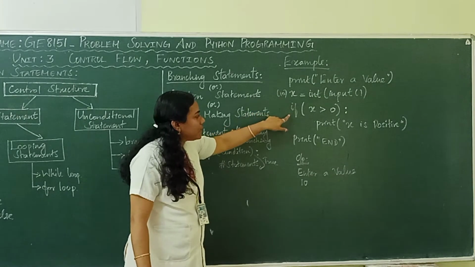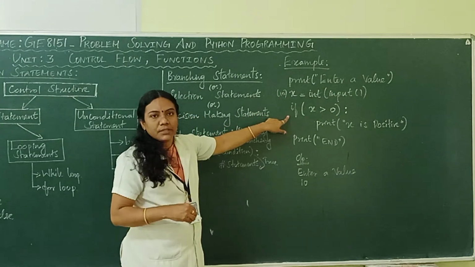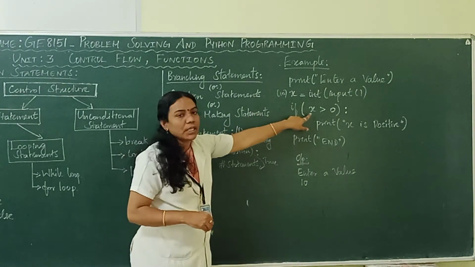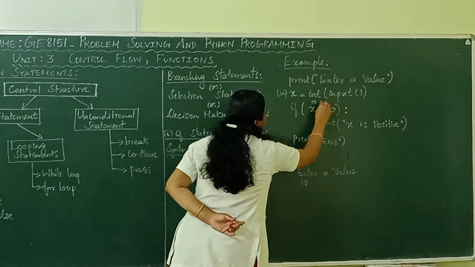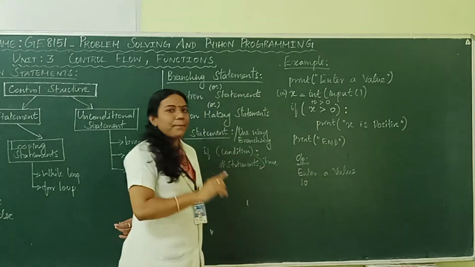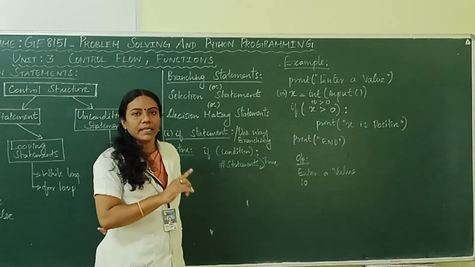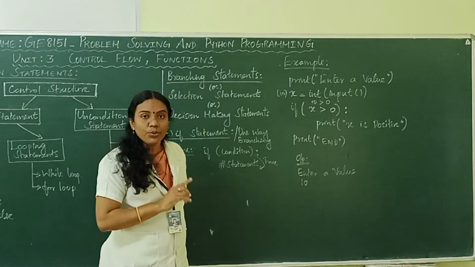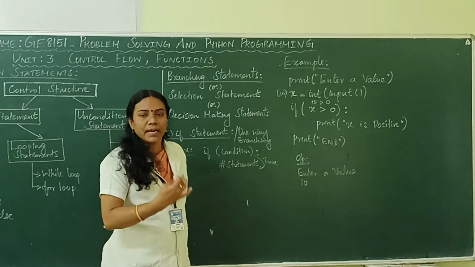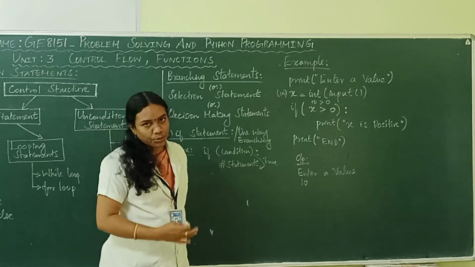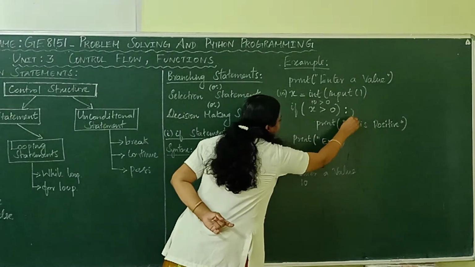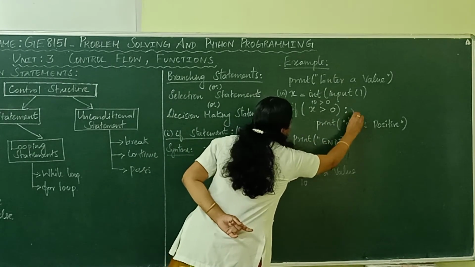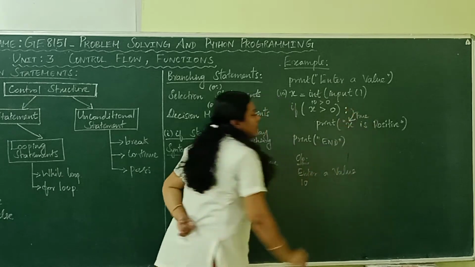Next the if statement is written. We are checking the condition: 10 greater than 0. Whether it is true or false, 10 is greater than 0, so the condition is true. If the given condition is true, it will execute the statement present inside the if statement.